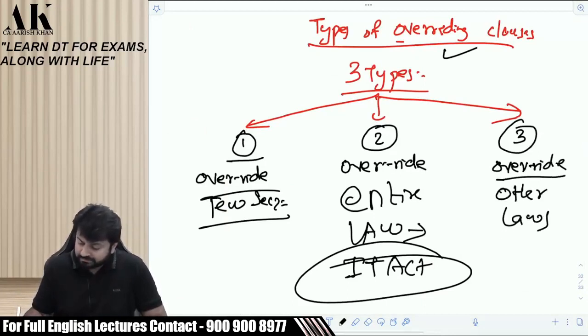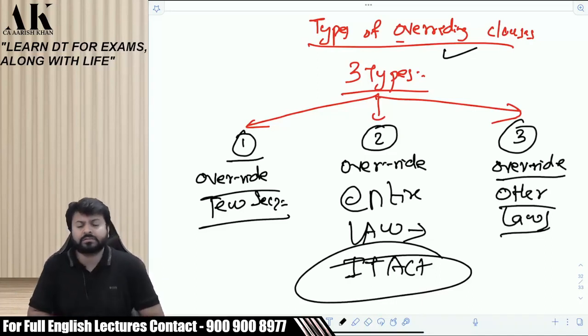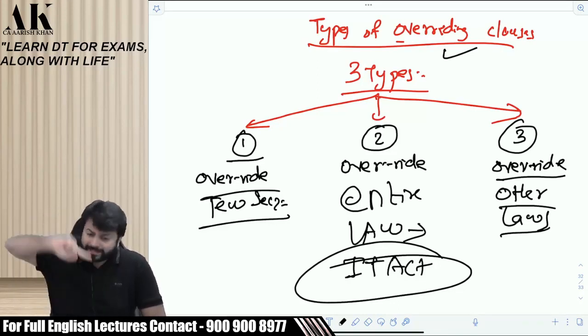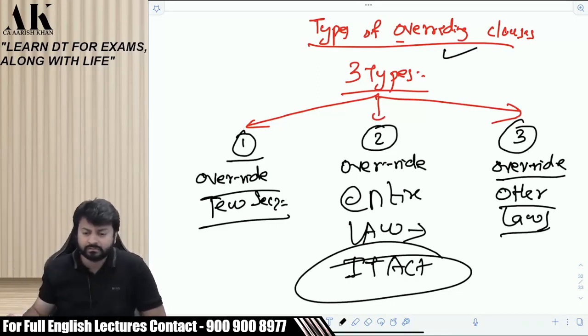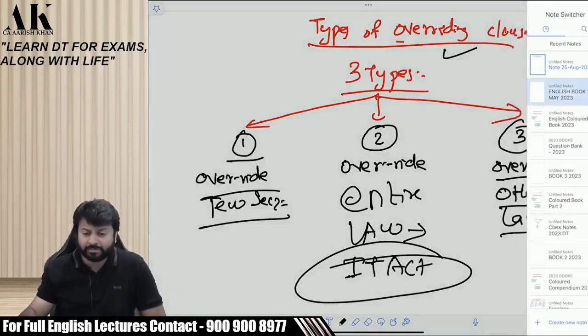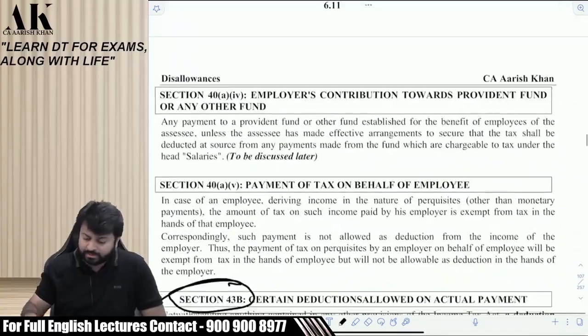other laws. What do I mean by this? Other laws. It means a section of income tax has that much power that it can override other laws also. Not only income tax act sections, but other laws also. Let me show you the example of that.